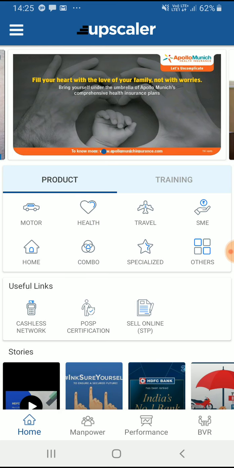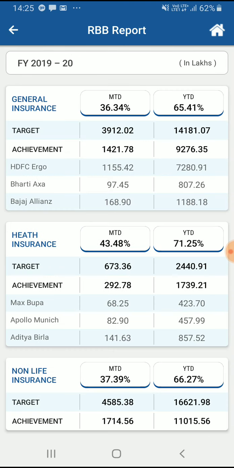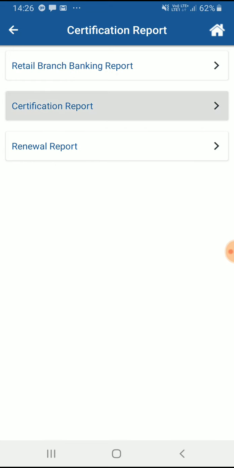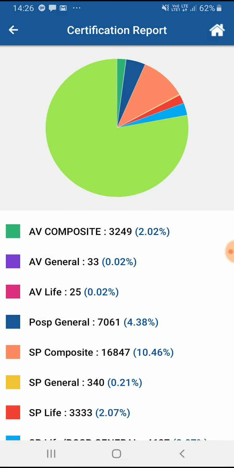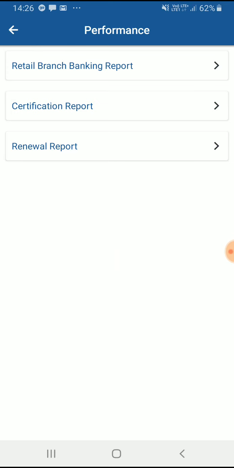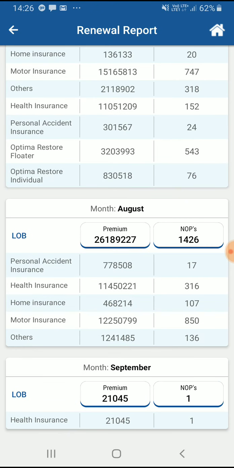The next part is performance. I want to evaluate my own performance. The performance which I showed you under manpower was for the specific BBH. Now the consolidated of all of them is my performance, which is this RBB report. Certification report: total AV composite 3,249, SP composite 16,847 people, SP life POSP 4,627. Renewal report: July, August, September.